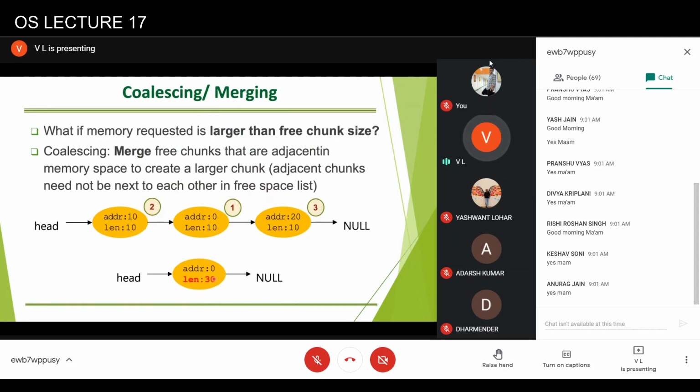But if the adjacent memory regions are free, then these two free chunks will be merged into a larger free chunk. Now, the process of merging may not be done after every deallocation. It may be done while the operating system is trying to allocate something.